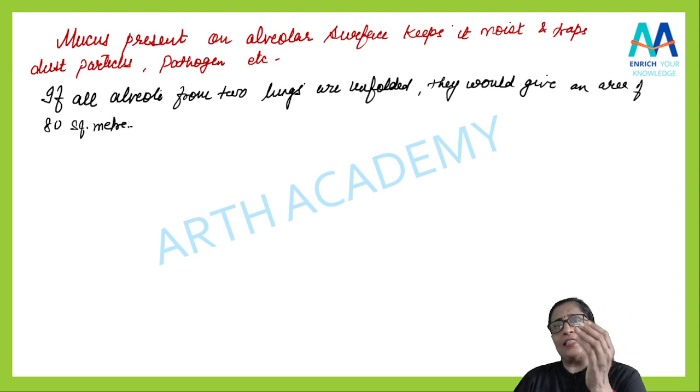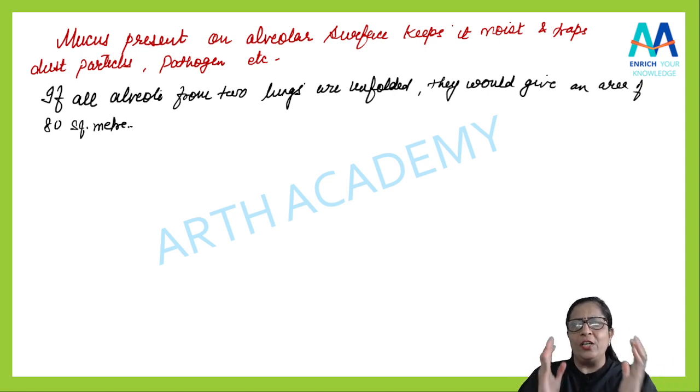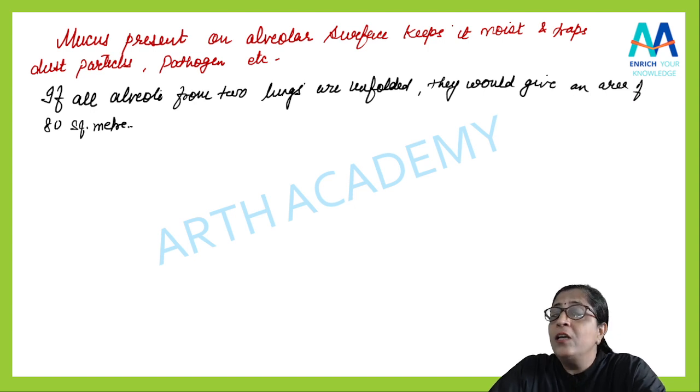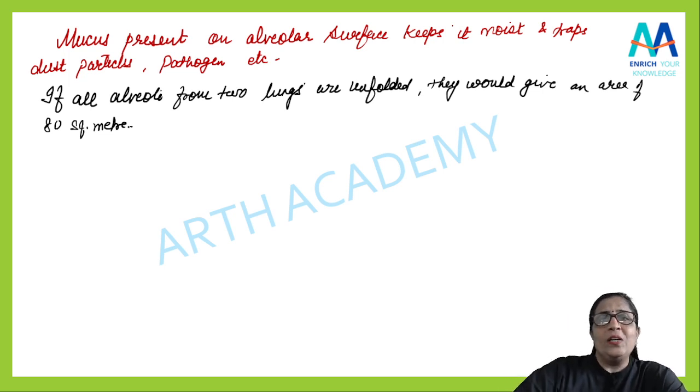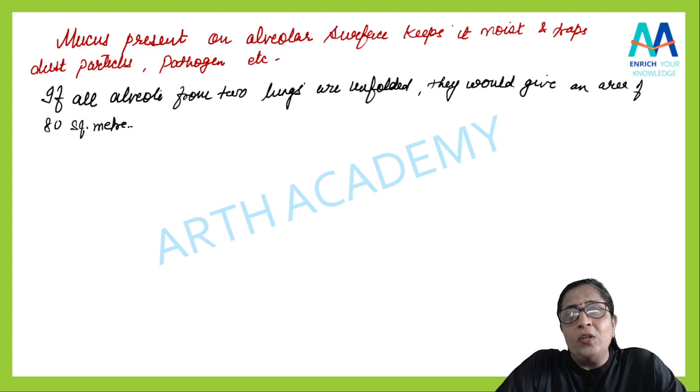It is nearly the size of a tennis court. आपने देखा है टेनिस मैच? You must have seen that, isn't it? So you know what is the size of a tennis court. At least if you don't know the measure, you have seen that. Yes, उतना बड़ा area हो जाएगा if all the alveoli are unfolded. So you can imagine how many alveoli would be there in number. Yes, so many, millions of them. Got it?